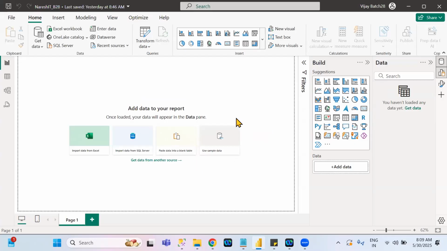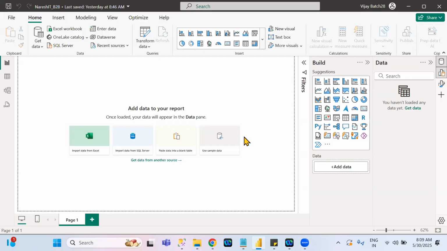These particular options are not available every time. When you are opening a new Power BI file, at that point of time only you can see these options. Suppose, for example, you load any data set into Power BI.